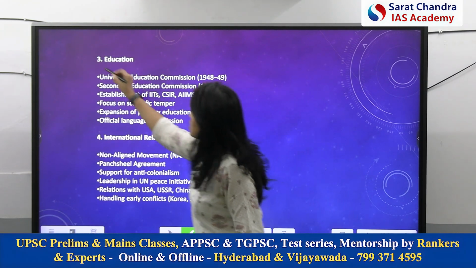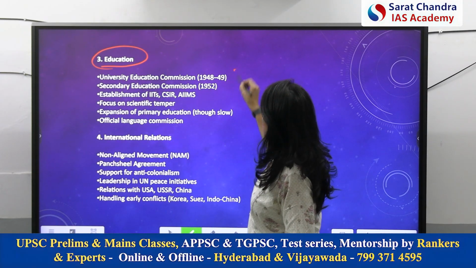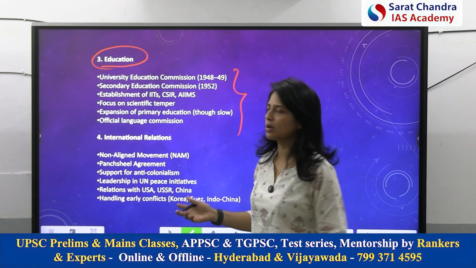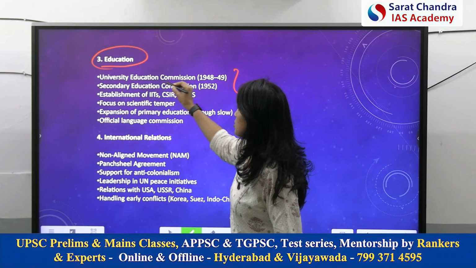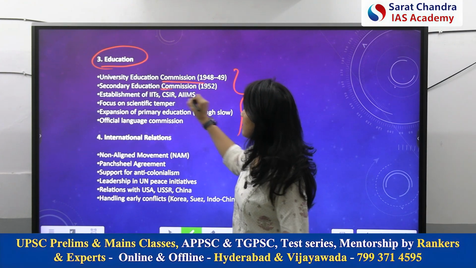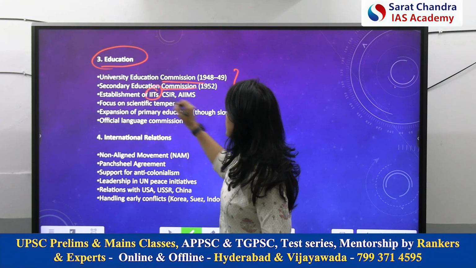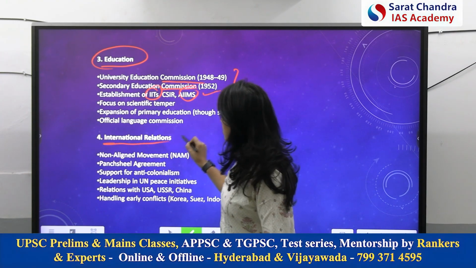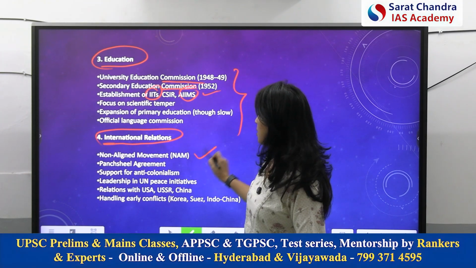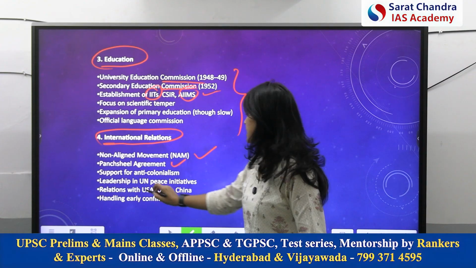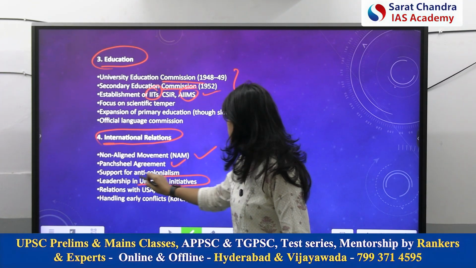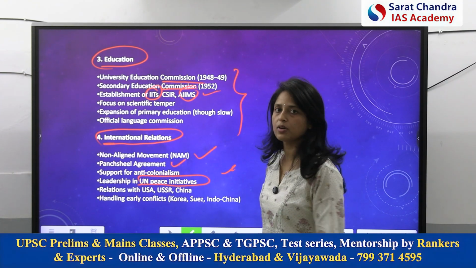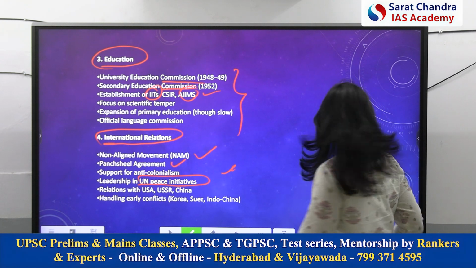Now, coming to education. I have mentioned these important points; you can mention other points also. Education: University Education Commission, Secondary Education Commission, establishment of IITs, AIIMS, CSIR. Now, coming to international relations: NAM, Panchsheel Agreement, leadership in United Nations peace initiatives. And I explain in 1 or 2 lines, that's it.